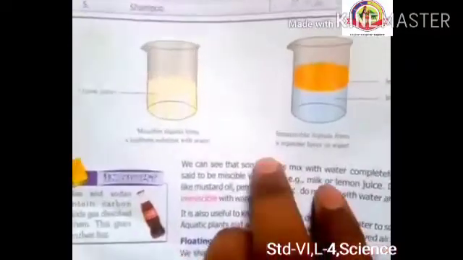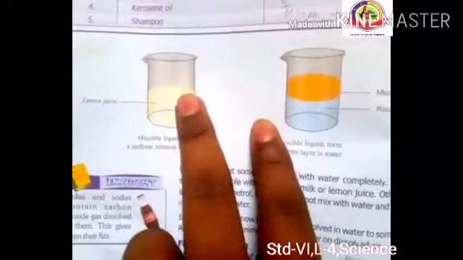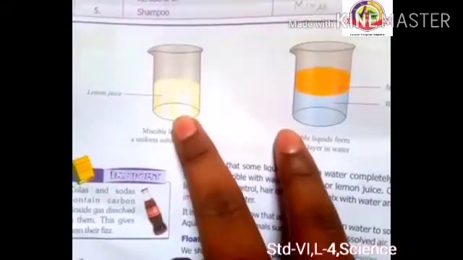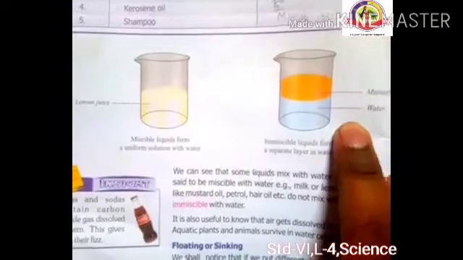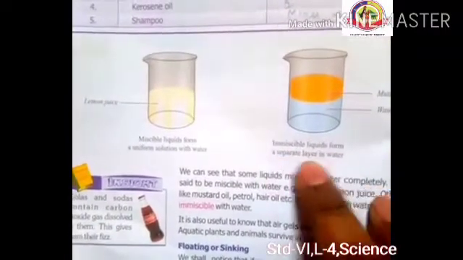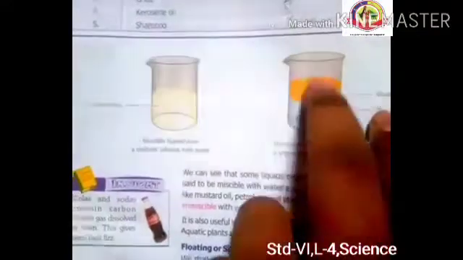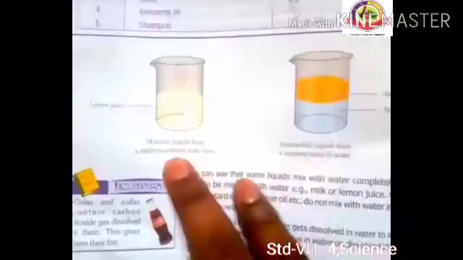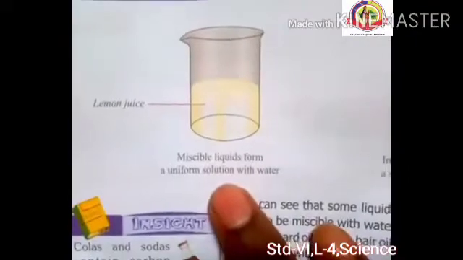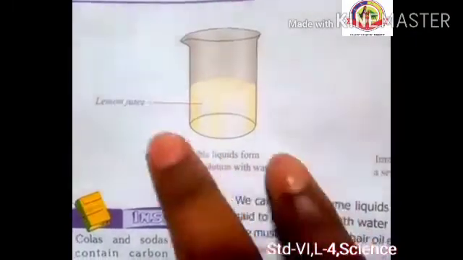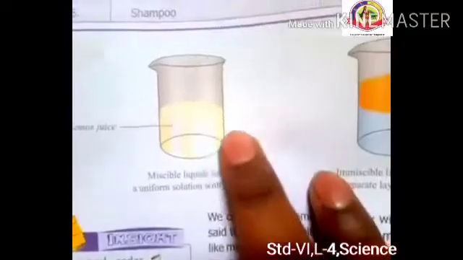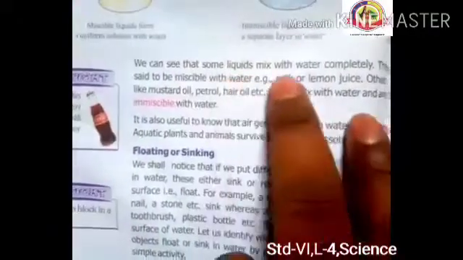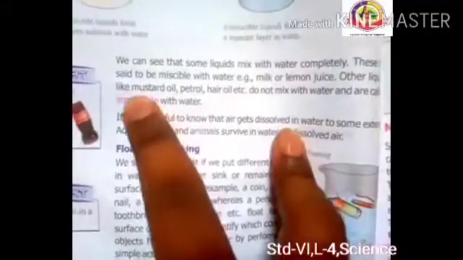And here, as you can see, in both beakers, one beaker has lemon juice and the second one has mustard oil and water, right? Immiscible liquids form a separate layer in water. As you can see, mustard oil does not mix into the water and forms a separate layer, and miscible liquids form a uniform solution with water, right? Lemon juice, as you can see, makes all the water whitish, so it is completely soluble. Here we can say that some liquids mix with water completely, and these are said to be miscible with water, right?